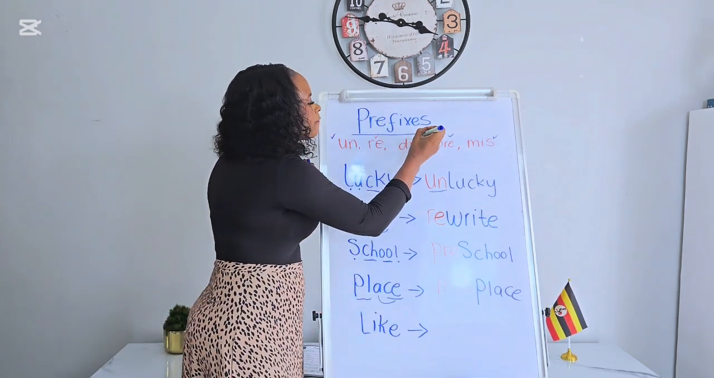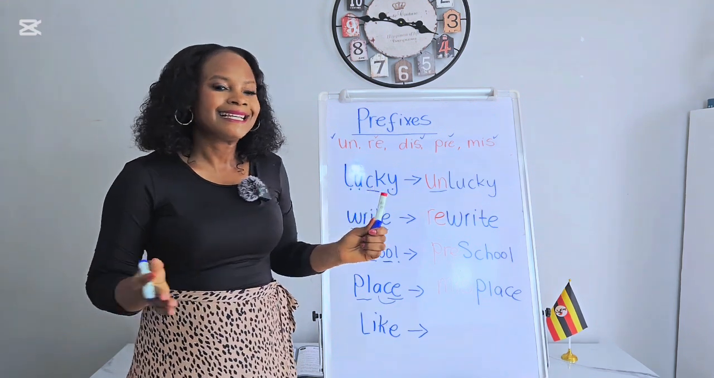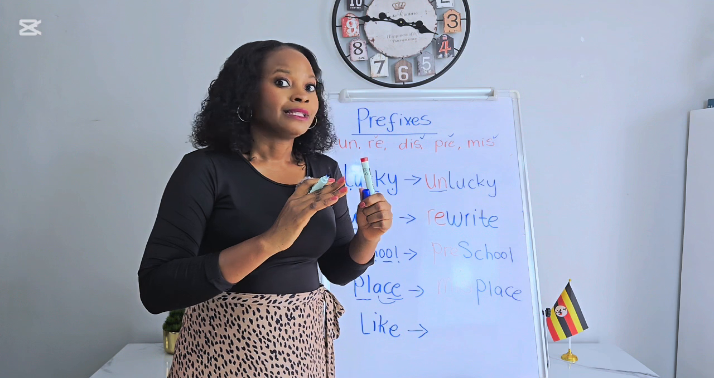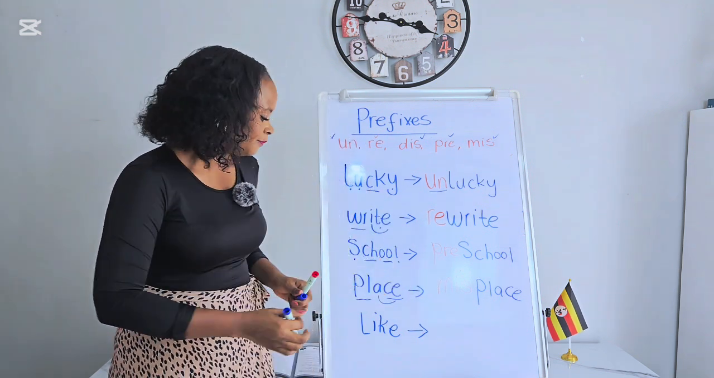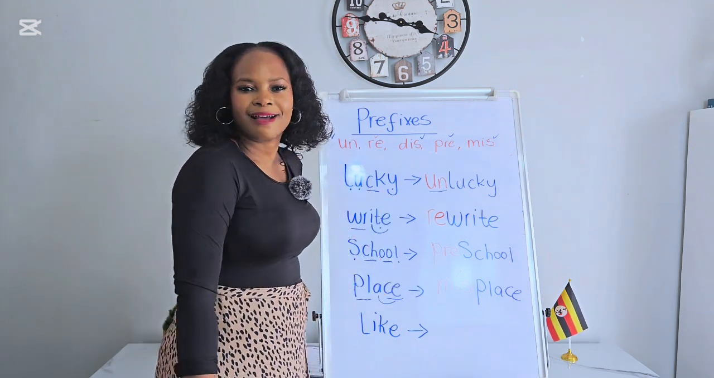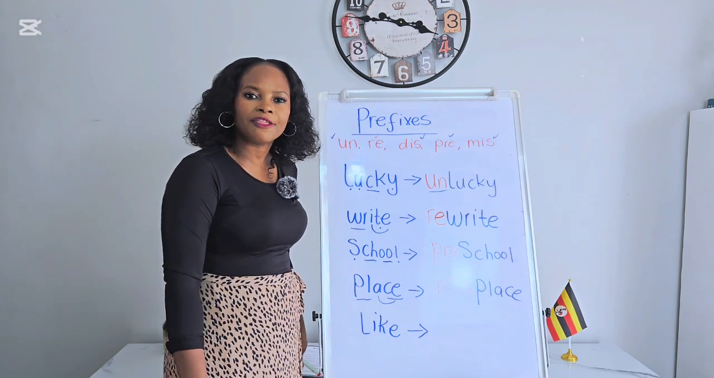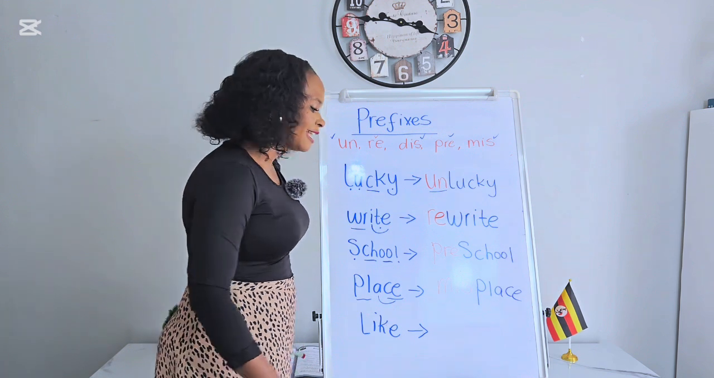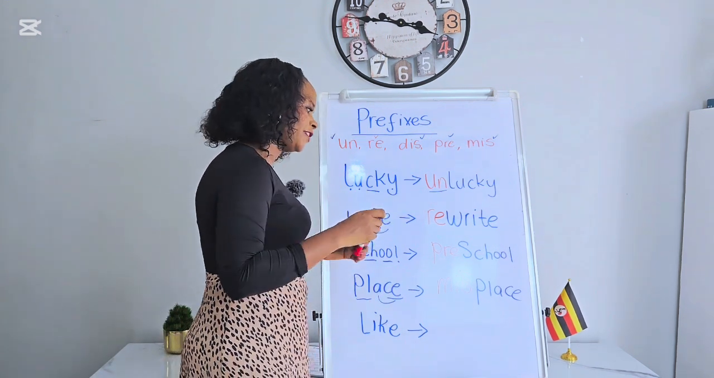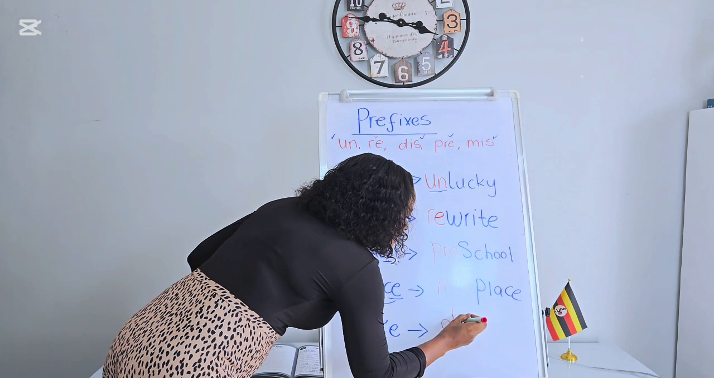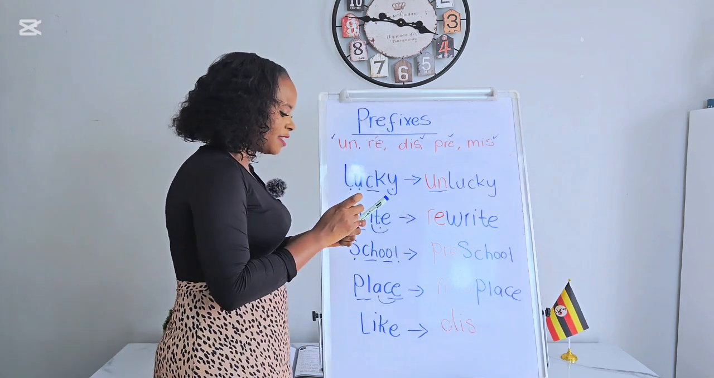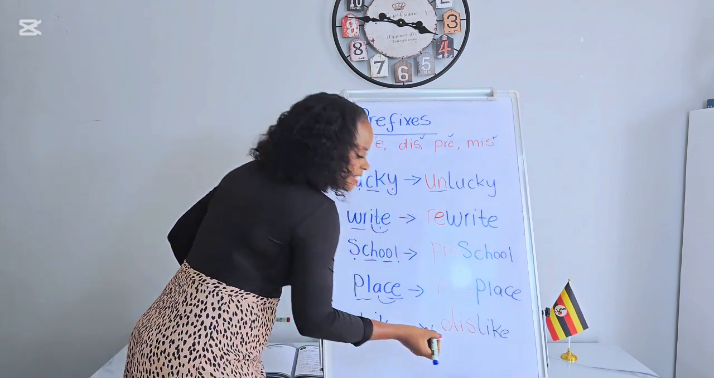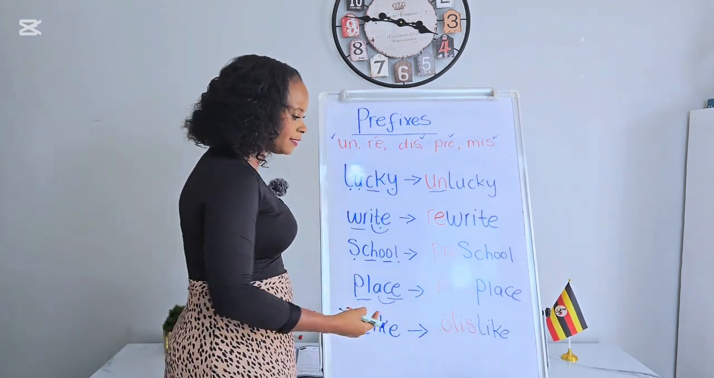Amazing. We have the prefix dis. D-I-S, dis. Dis means the opposite. Like, I like apples. How about if you don't like them? Which prefix are you going to use? Dis. Dislike. Okay, let's write our prefix. D-I-S, and then the base word is like. Dislike, meaning that you do not like apples.